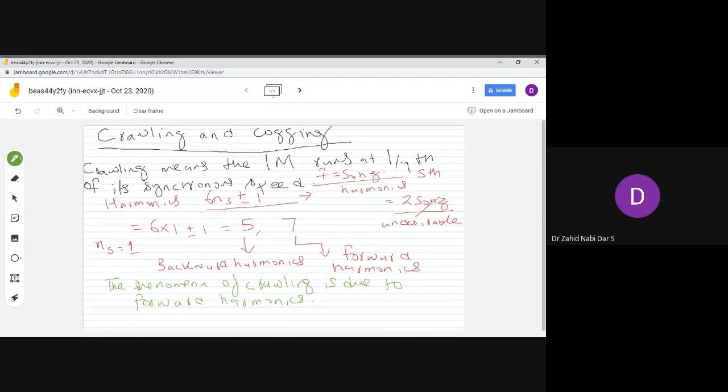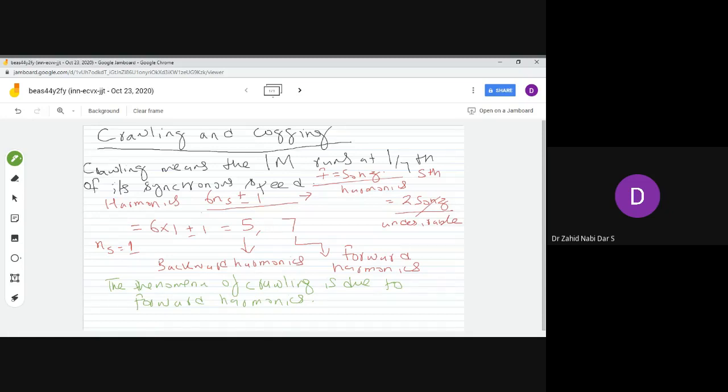This phenomenon of the induction motor not starting is called cogging. In any competitive exam or any electrical engineering interview, this is a very important question. With some other combination of stator to rotor slots, the motor has a tendency to run stably at a low speed, such as 1/7 of the normal speed.